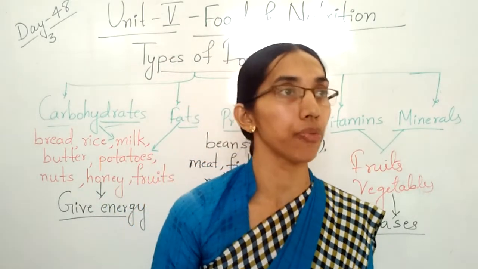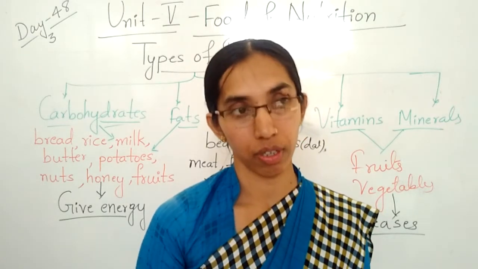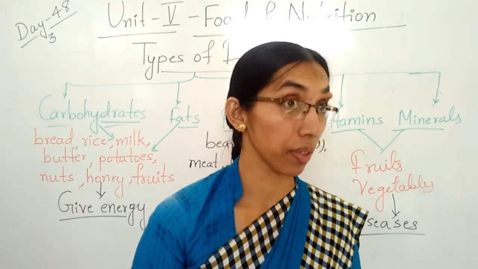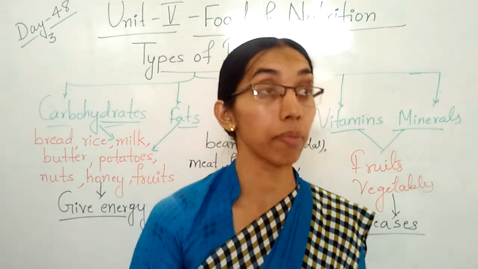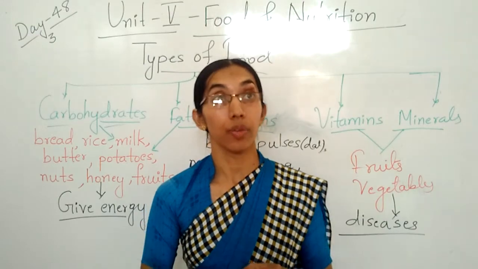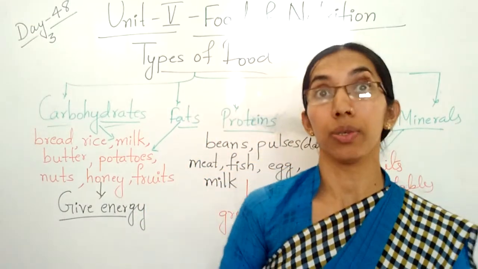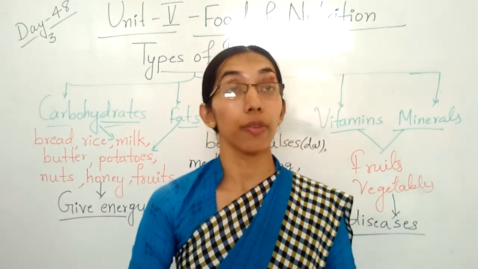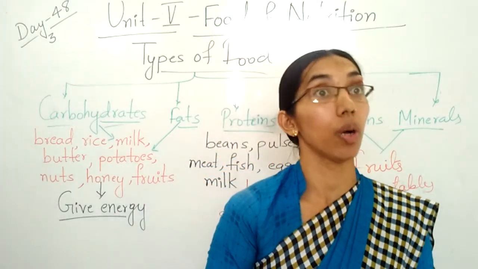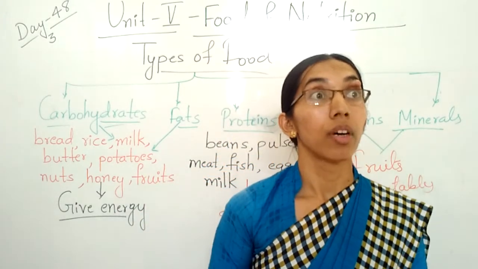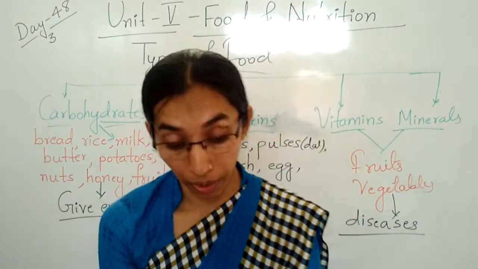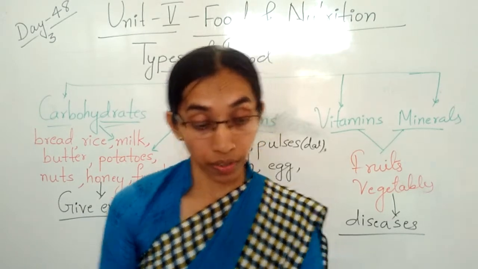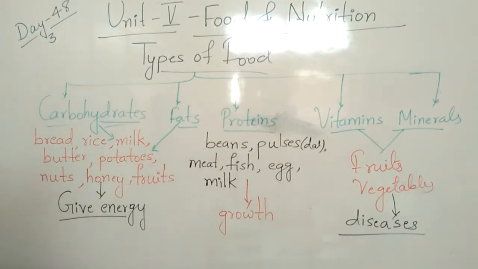For example, in leafy vegetables like spinach, methi, palak, the water content is more. Sometimes your mother will wash it and give it to you to eat like that only. Yes or no? It is good. If you cook it, what will happen? All the water goes away and you will get only this much of the vegetables. Yes or no? So sometimes in raw vegetables we get more water.